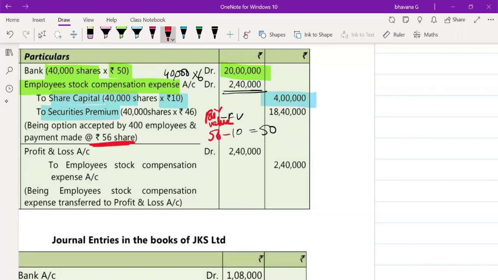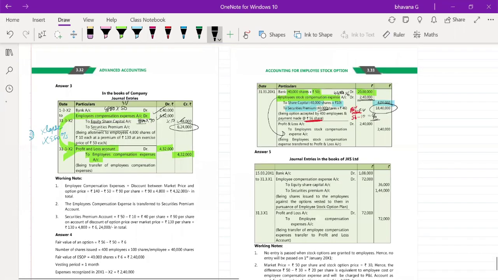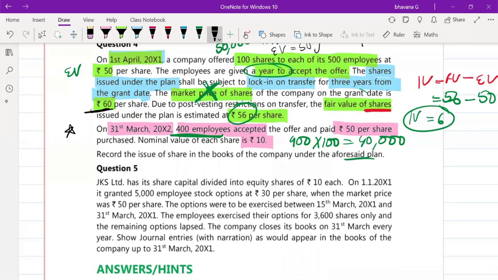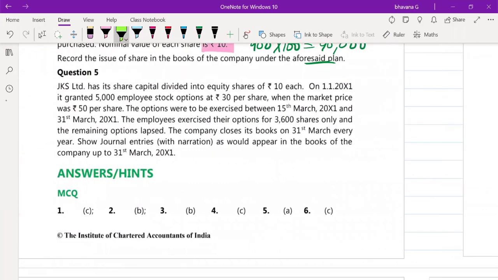So it is 56 minus 10, which is going to be 46 rupees. So 46 into 40,000 will give you 18,40,000. So P&L to employee compensation expense, the same thing you will have to transfer. No lapse entry because this is less than 1 year. Final question of ESOP. Here you can make a star mark and write that also in securities premium, how you will calculate.